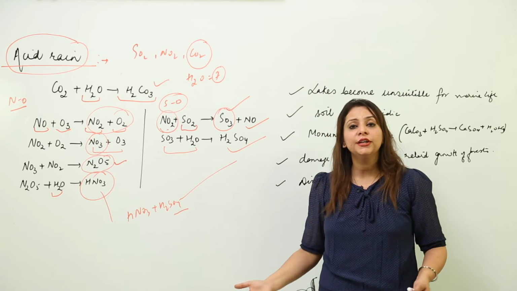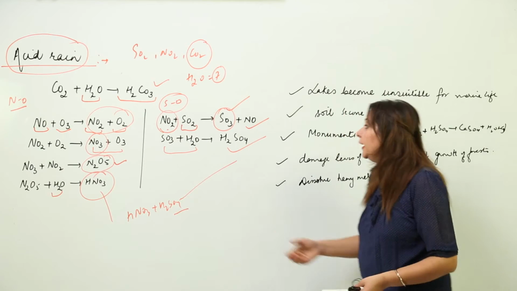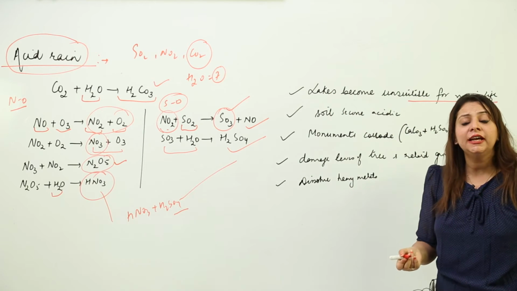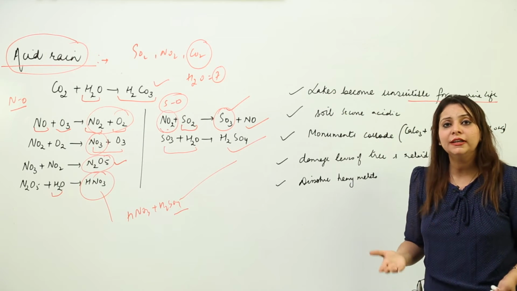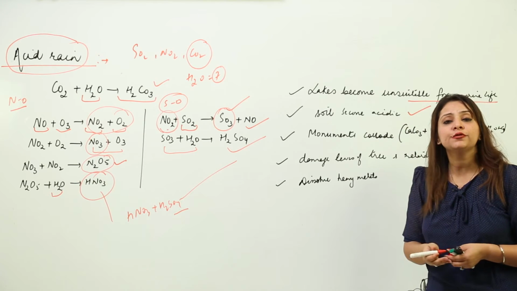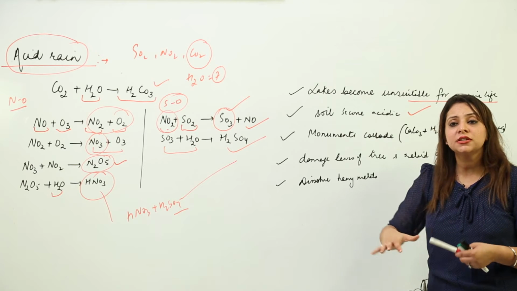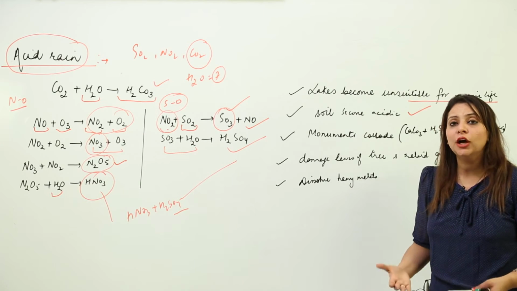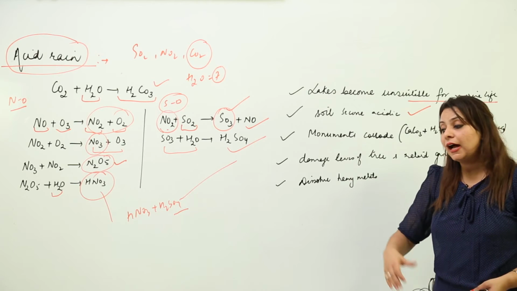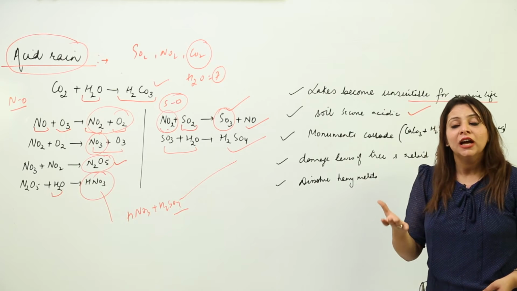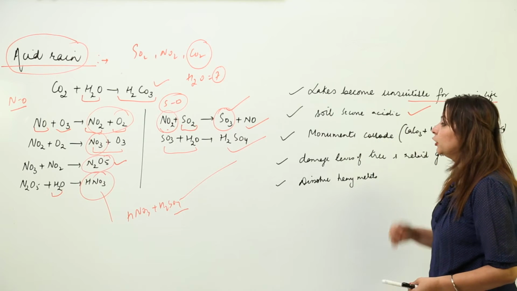Obviously it is going to show adverse effects. It will make the lakes unsuitable for marine life because they can survive in neutral water but not in acidic conditions. Second, it makes soil unfit for growing crops because it alters the pH of the soil. It will make the soil more acidic, and most plants don't grow in acidic soil, so it will affect the crops also.